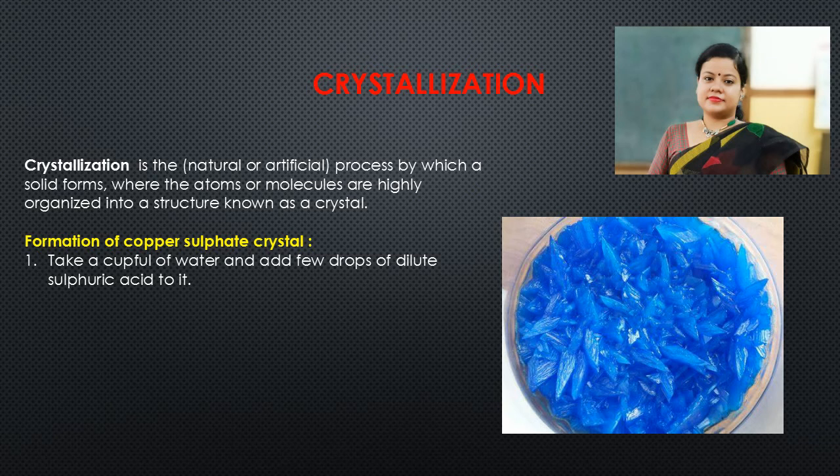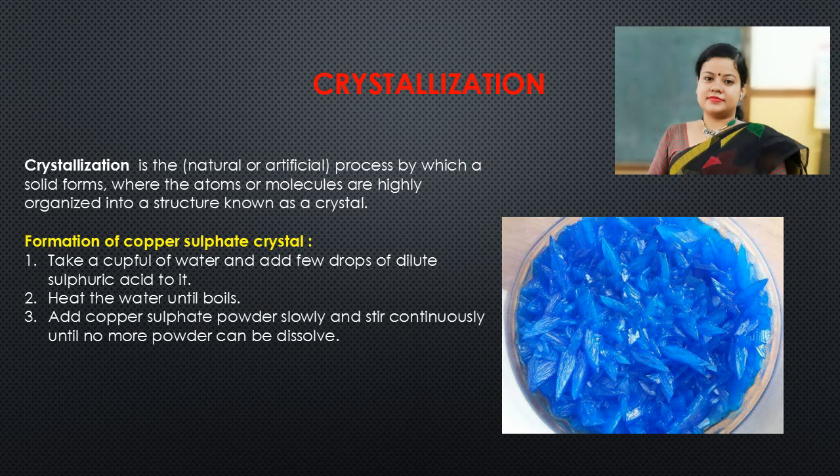As we can see copper sulfate crystals here, we will learn how to prepare crystals of copper sulfate. Take a cup full of water and add a few drops of dilute sulfuric acid to it. Heat the water until it boils.